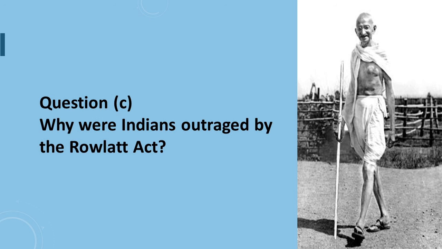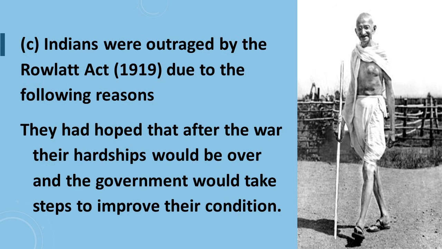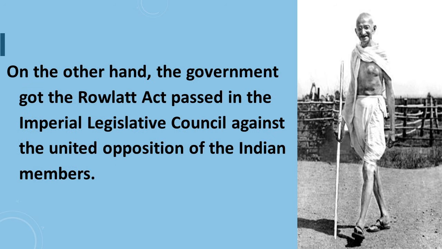Question number 1, part C is, why were Indians outraged by the Rowlatt Act? Answer to question number 1, part C is, Indians were outraged by the Rowlatt Act 1919 due to the following reasons. The first one is, they had hoped that after the war their hardships would be over and the government would take steps to improve their conditions. Next point is, on the other hand, the government got the Rowlatt Act passed in the Imperial Legislative Council against the united opposition of the Indian members.